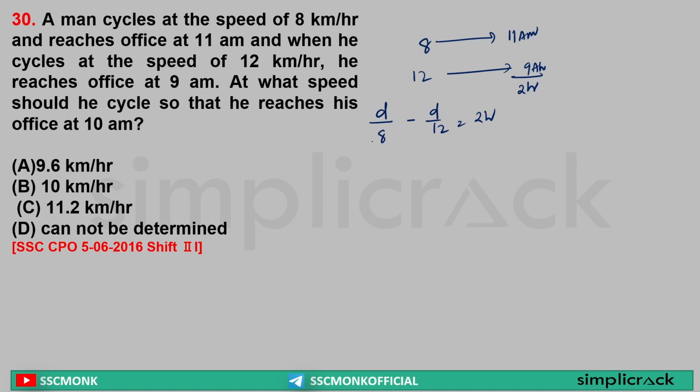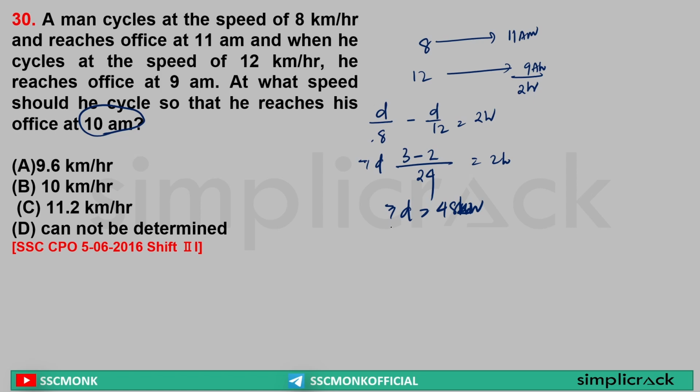Yes. So let's say d is common, 24 is the LCM. d times (3 minus 2) is equal to 2 hours, or I can write d is equal to 24 into 2, which is 48 kilometers. So now understand this. We need to find the starting time so that we can find out at what speed he should move so that he can reach at 10 am.